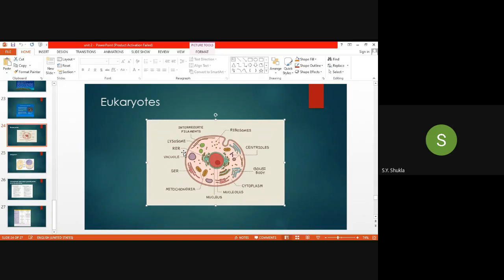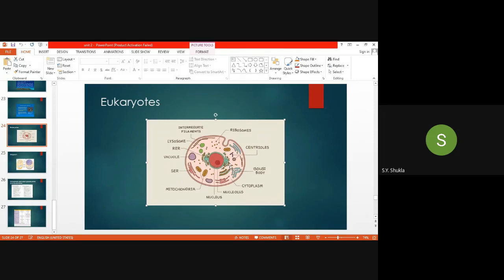What is the function of this vacuole? It stores the food material, or air, in the plant basically. We can say it is the storage of food materials, and it is a double layer organelle which is commonly present in the plant. Okay, then the nucleus.